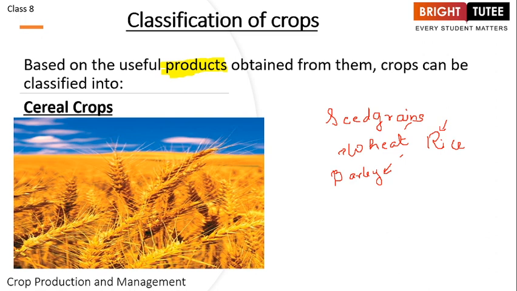So this wheat of yours, usually the wheat that you eat, in what form is it? It is in the form of seed. So when we are talking about cereal crops, we get seed grains from them, okay? We grow them for seed grains. So what nutrient is present in a cereal crop? In a cereal crop we usually have the nutrient carbohydrate, right? We have studied all these nutrients and we know that carbohydrate is used for energy, right? Apart from that we also have fiber, right? So this is what a cereal crop is.